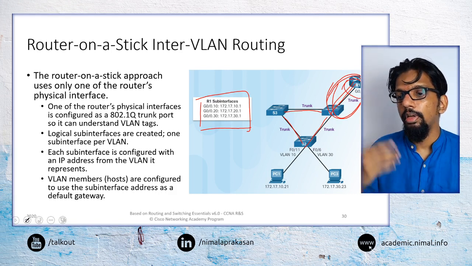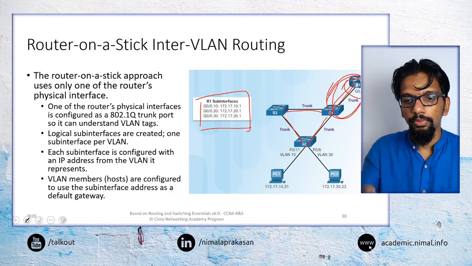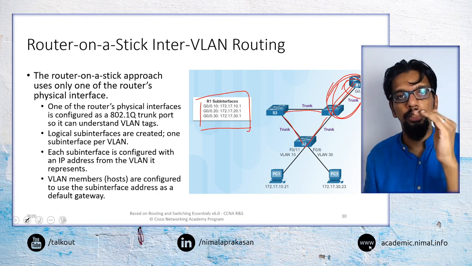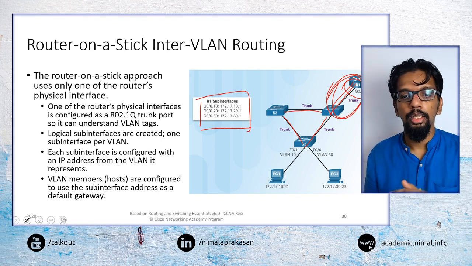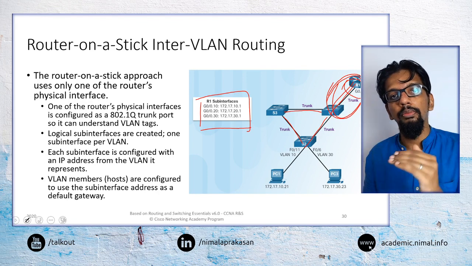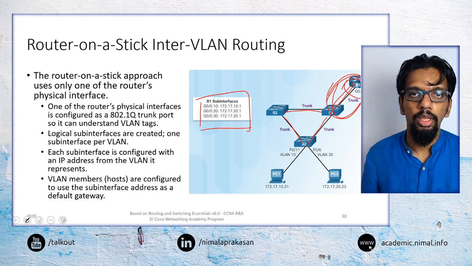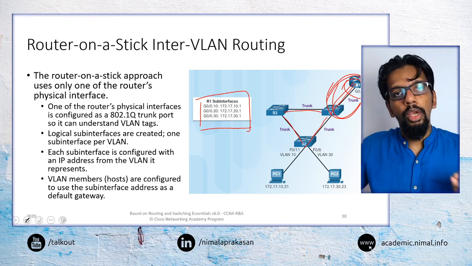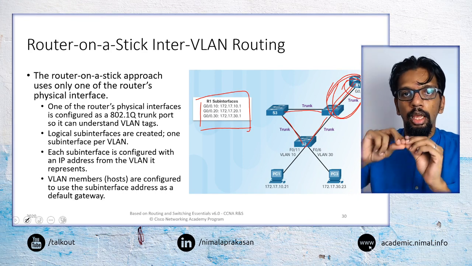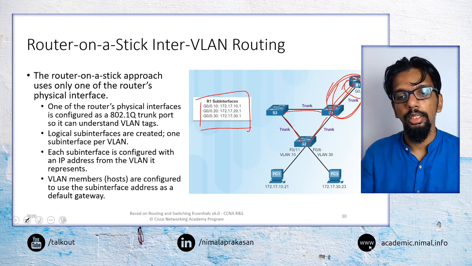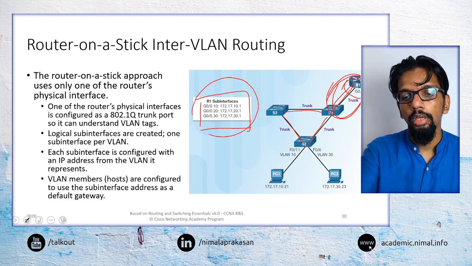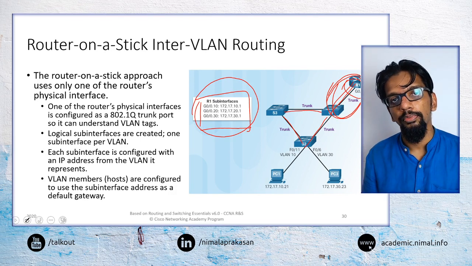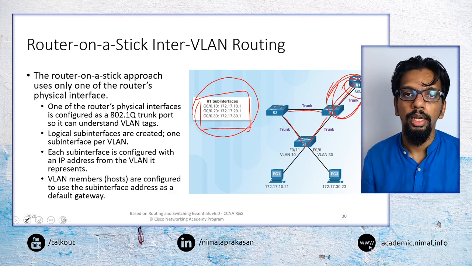So if G0/0 is the main interface, we would configure 3 additional sub interfaces as G0/0.10, 20 and 30, and each of these interfaces will be configured as the default gateway for each of those VLAN networks. Here physically we are going to have a single connection, connected to a single interface, but inside the router we would implement these sub interfaces that are going to separate that traffic between each of the VLAN networks.